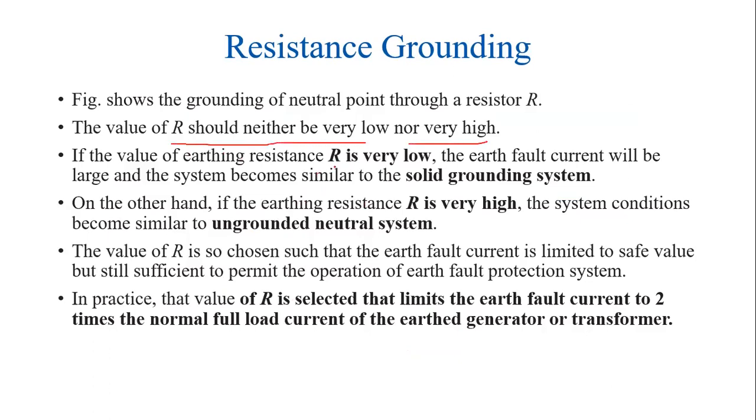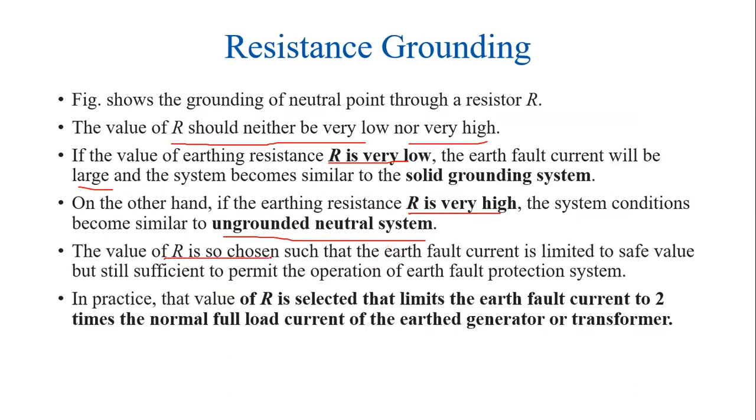If the value of resistance is very low, the earth fault current will be very high, and the system will be acting as a solid grounding system. And if the value of resistance R is very high, the system will be acting as an ungrounded neutral system. Therefore, for this system, the value of R should not be very low as well as should not be very high.